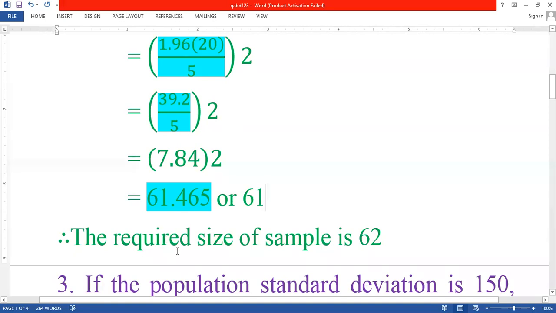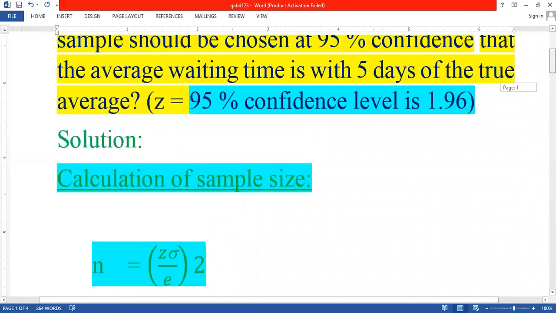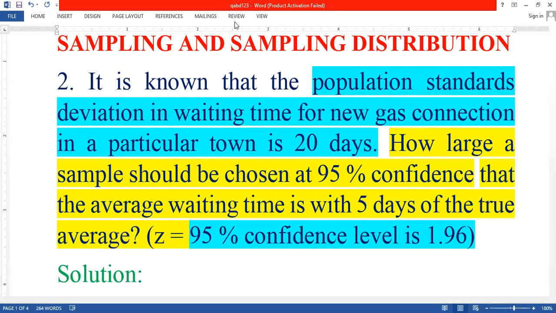Therefore the required size of sample is 61. So this is about the problem, that is the second problem.